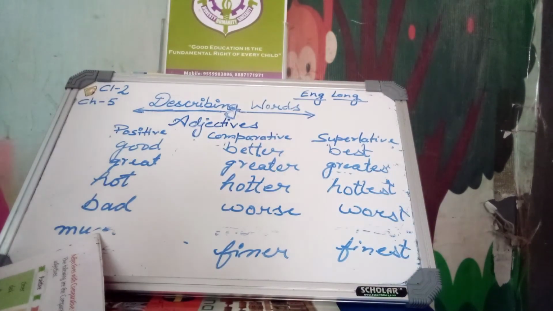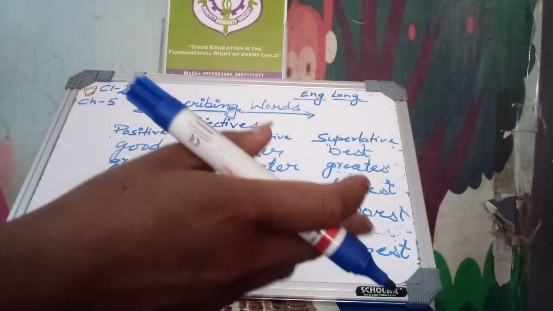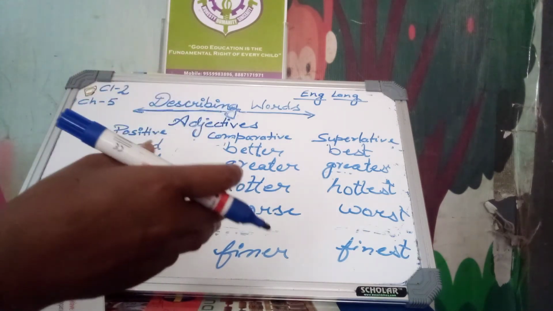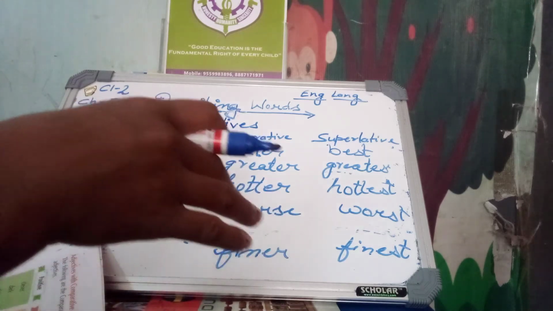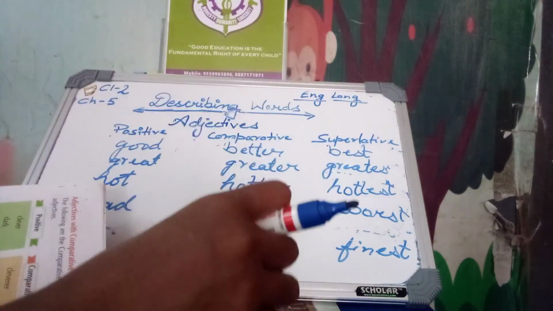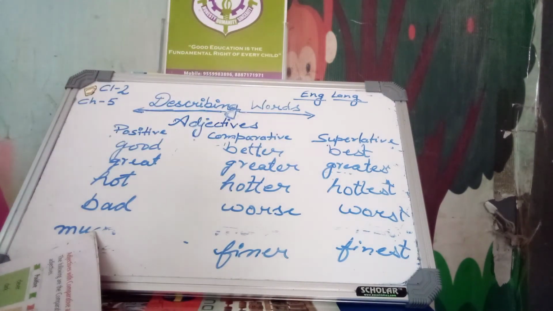Beautiful, more beautiful, most beautiful. Intelligent, more intelligent, most intelligent. Brave, braver, bravest. Large, larger, largest, and lazy, lazier, laziest.